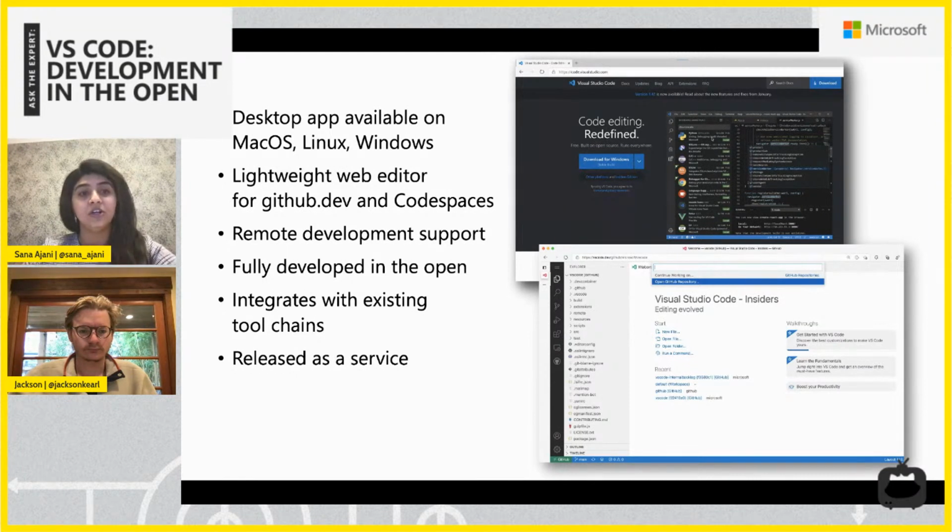So VS Code serves as the lightweight web editor that you see in github.dev and Codespaces. And that's possible because of the remote development extensions that we've built. These allow you to basically have a desktop-like experience with VS Code, even though your compute is in a server, browser, in a virtual machine in a container elsewhere that's not on your local computer.